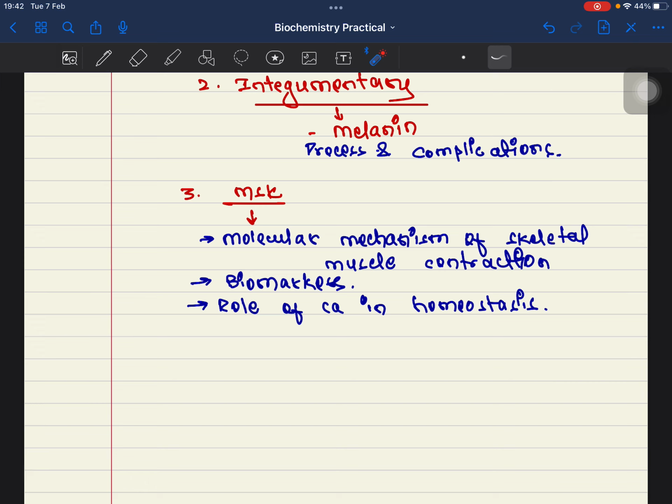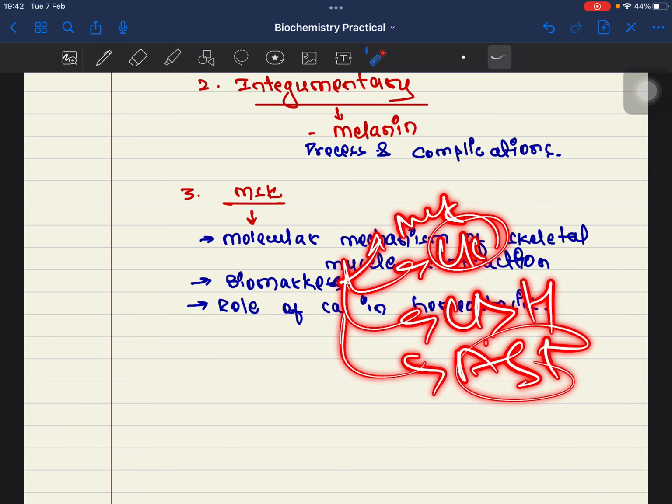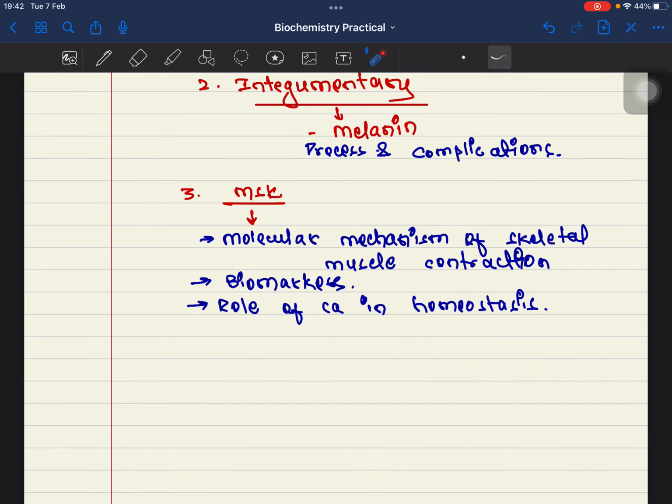Others can be biomarkers. Biomarkers are the same thing, like myoglobin, all right, like CK, like lactate dehydrogenase, like aspartate transaminase. All right, these are some biomarkers which you must study. What are the isoenzymes? Where are they present? How fast do they act? This kind of thing might help.